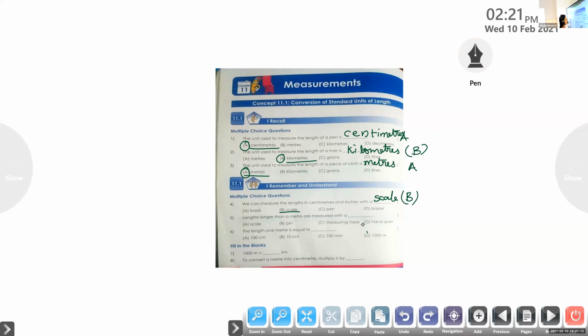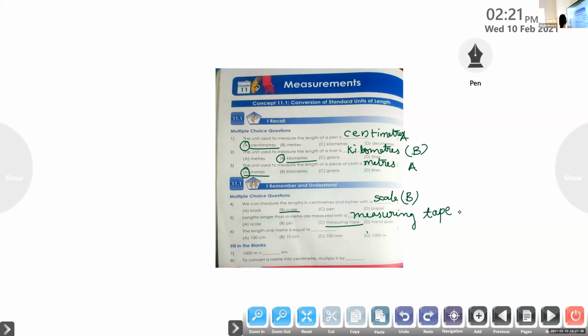Measuring tape. If you go to tailoring shops, you can see a long ribbon-like thing. That is the measuring tape. Or when we measure land, you can see a long ribbon-like thing. That is the tape.